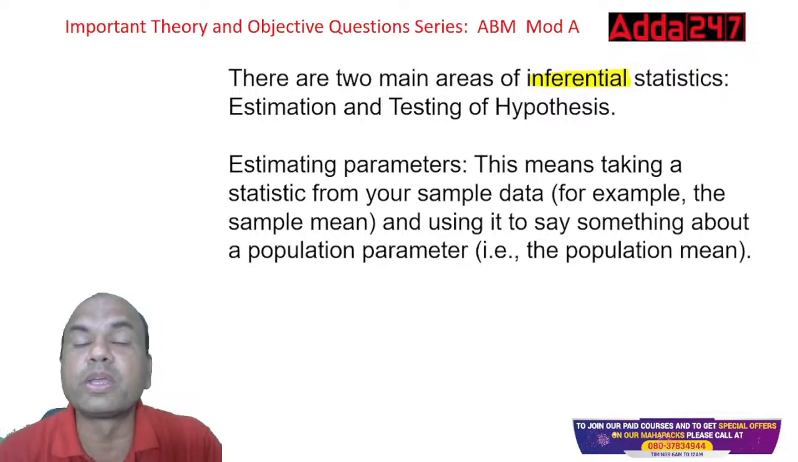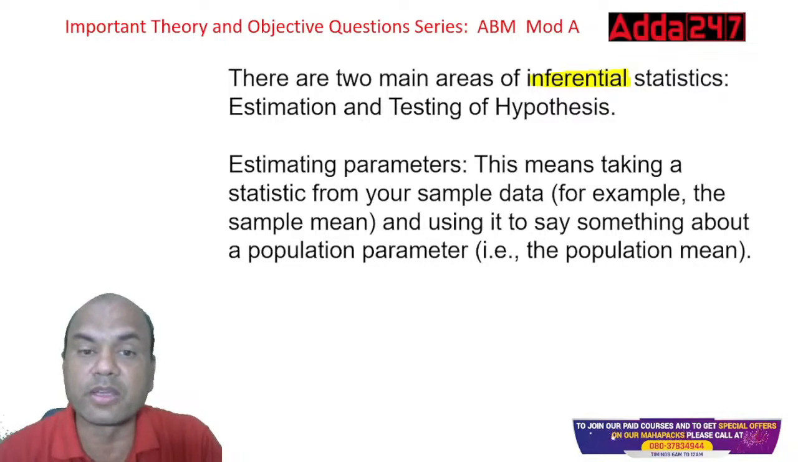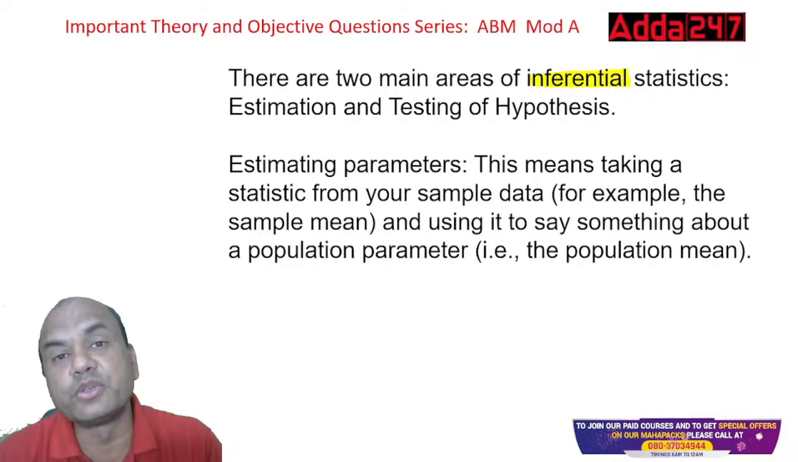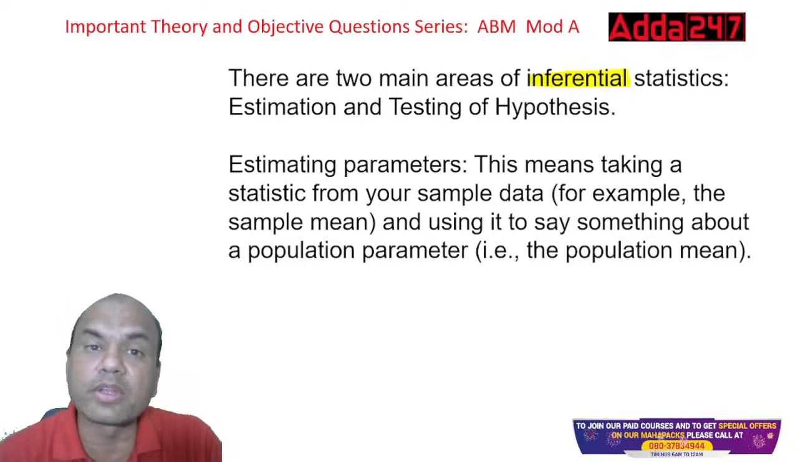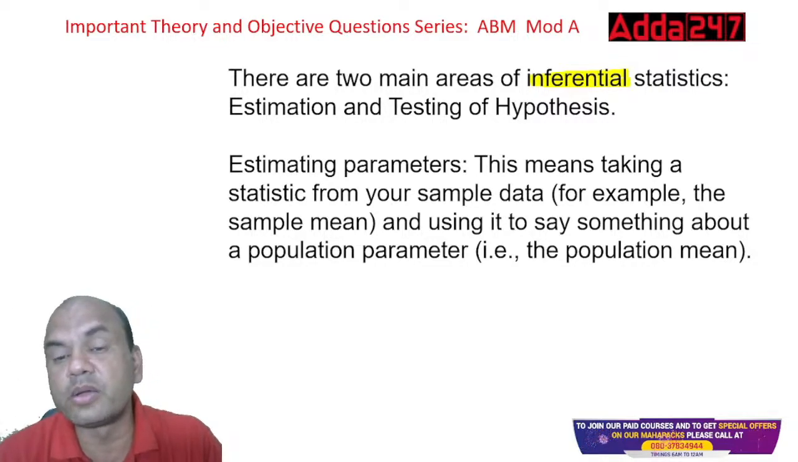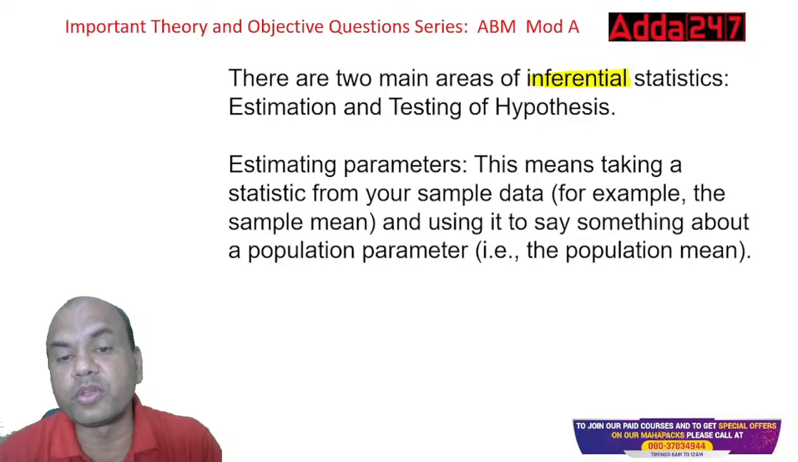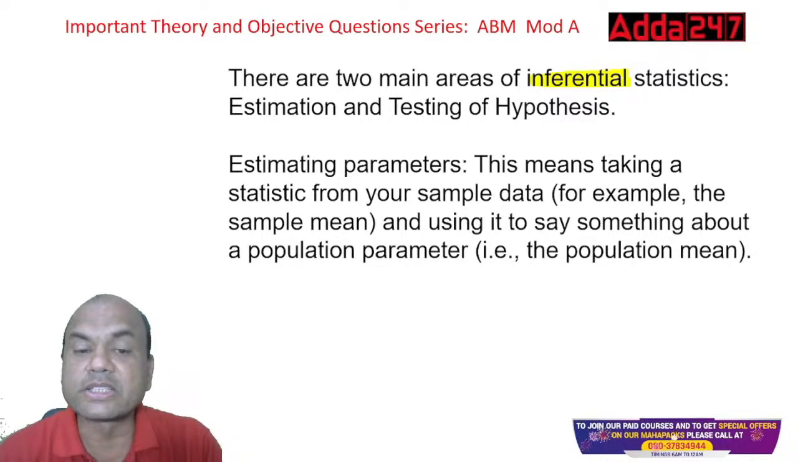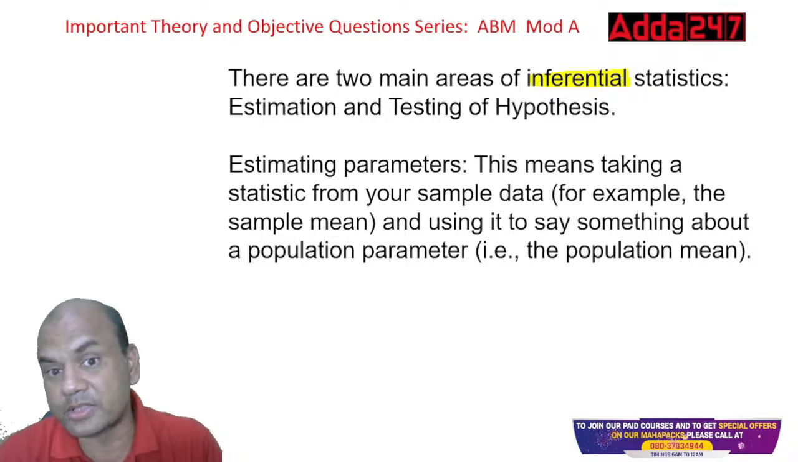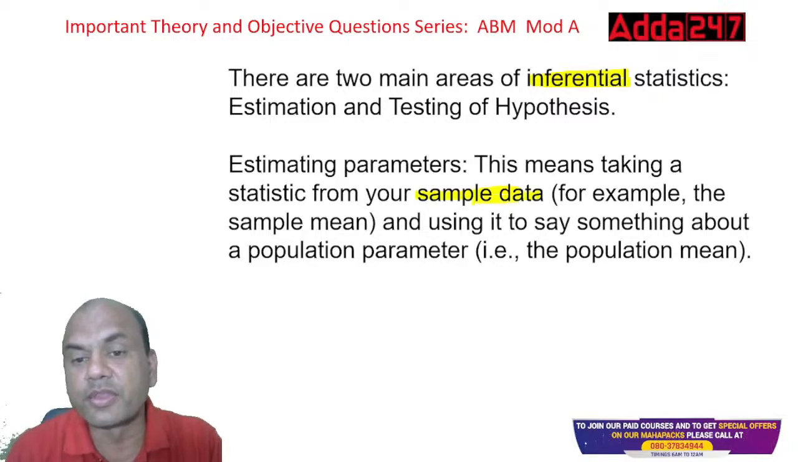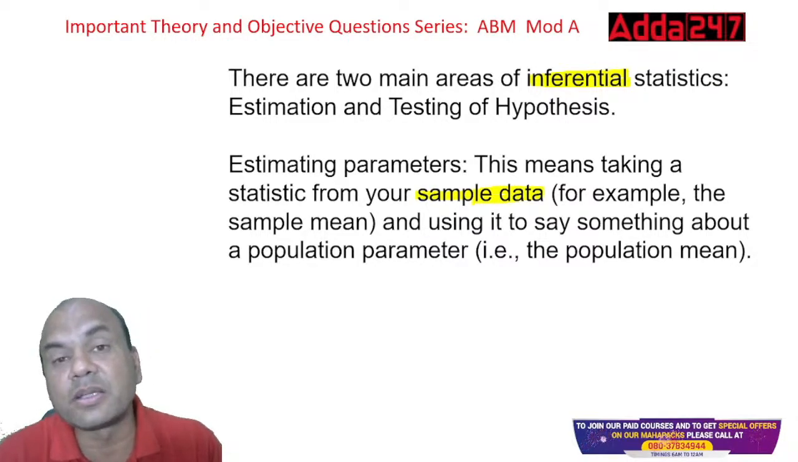Estimation means sitting on the bench, doing the calculations. Testing of hypothesis means I assume something, go on the field and then find out the real answer. So estimating parameters means taking a statistic from your sample data and using it to say something about the population parameter. The statistic from your sample data is something I have collected already, and I'll use that to estimate something about the population.